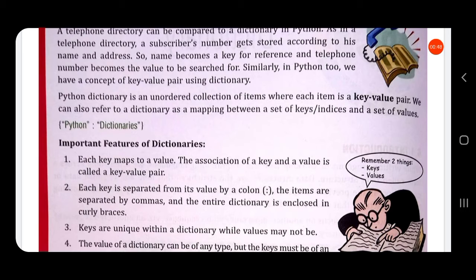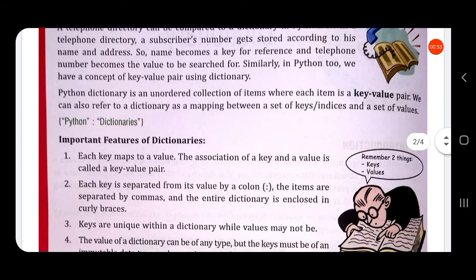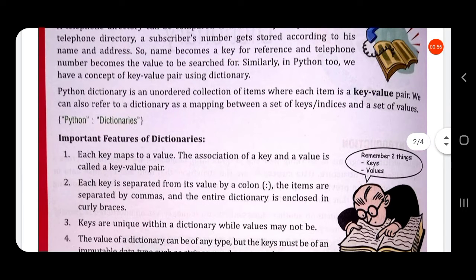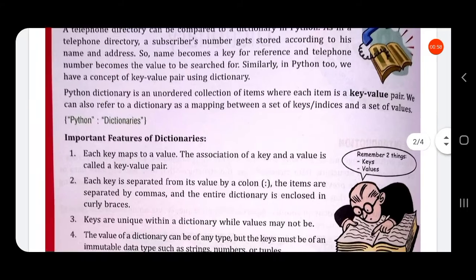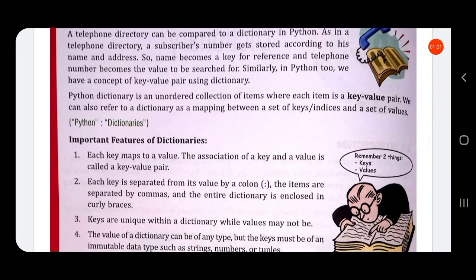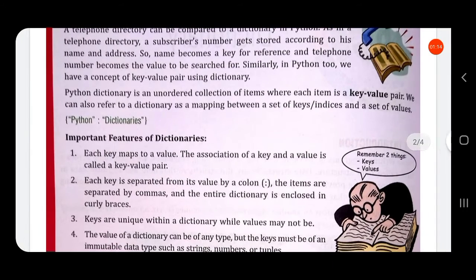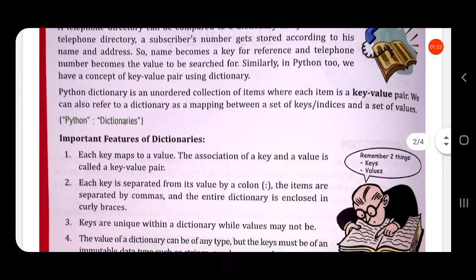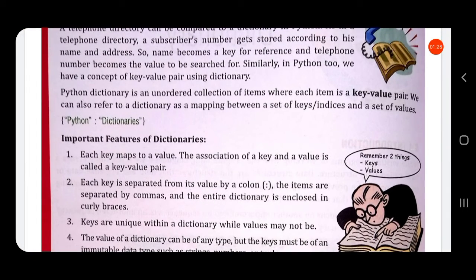A Python dictionary is an unordered collection of items where each item is a key value pair. Like in a list, we had items, likewise in a dictionary, each item will be a key and its value.